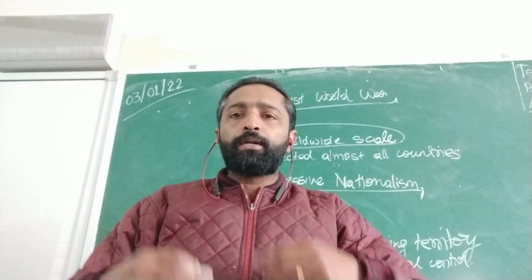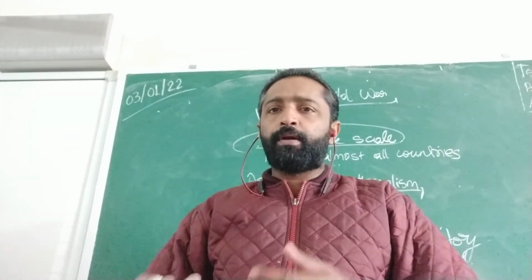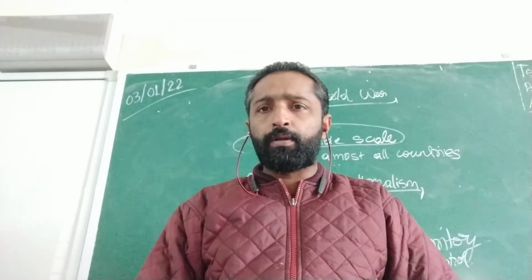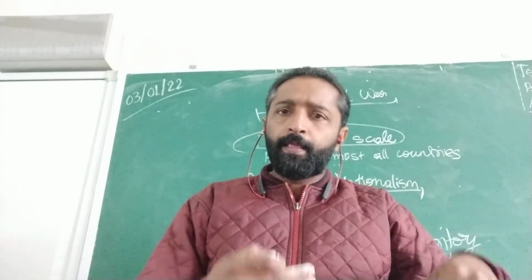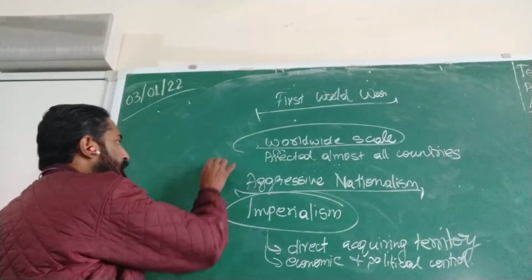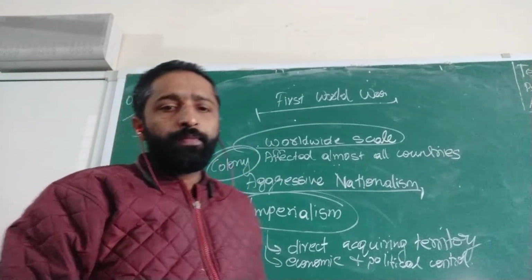Okay, and the conquered country, like England came and conquered our country India, and India became a colony. So this conquered country came to be known by the term colony.